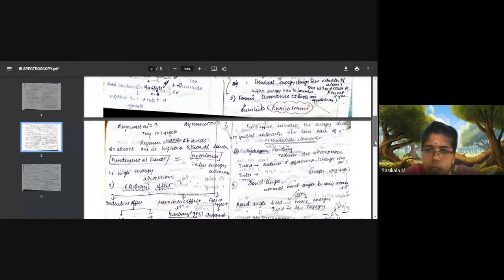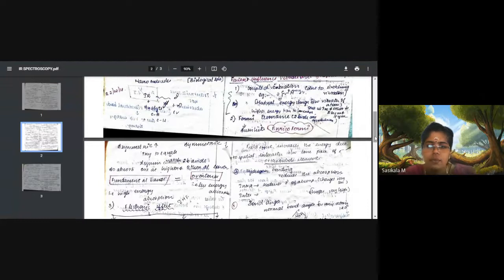Okay, what are the 5 factors that affect the vibrational frequency from its normal value? Coupled vibration, Fermi resonance, electronic effect, hydrogen bonding, and bond angle. These 5 factors make an important 5-mark question, so you can write them well with examples: coupled vibration, Fermi resonance, then electronic effects, hydrogen bonding, and bond angle.